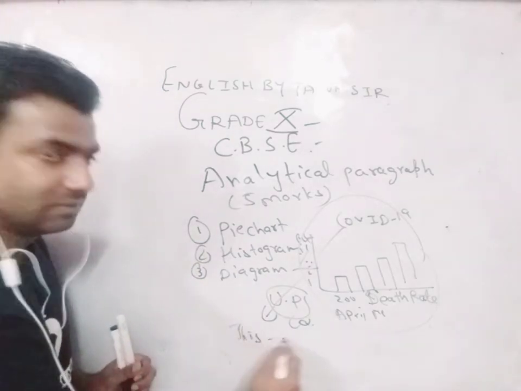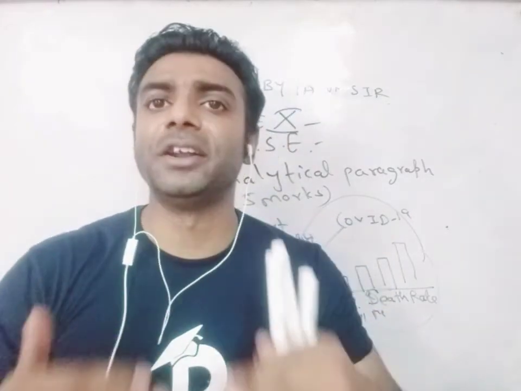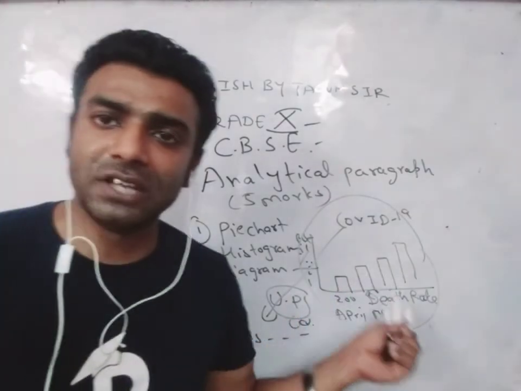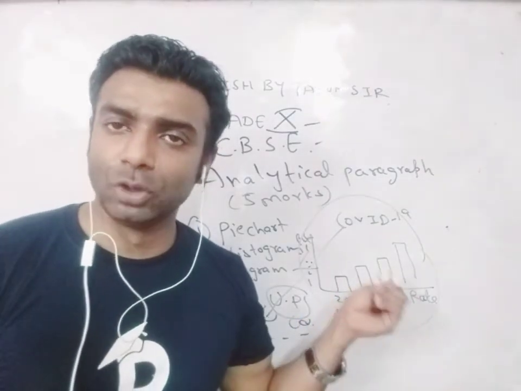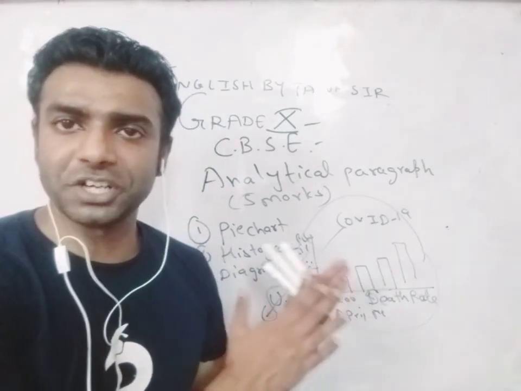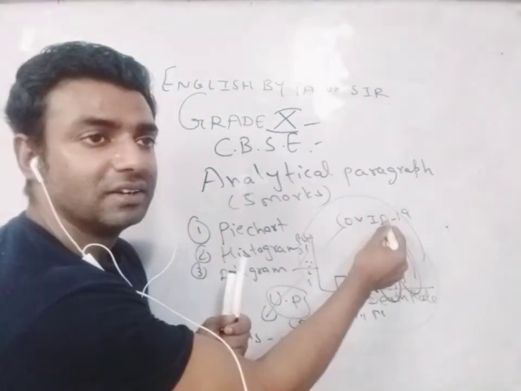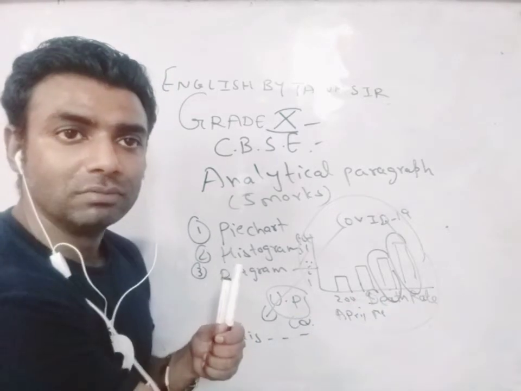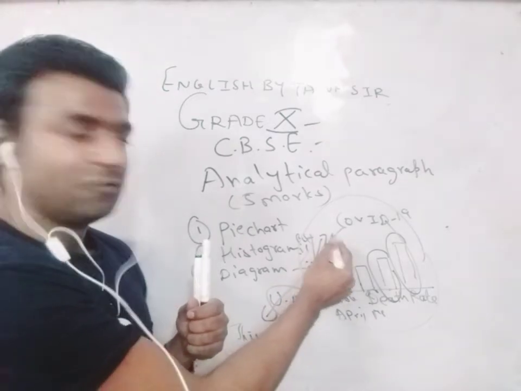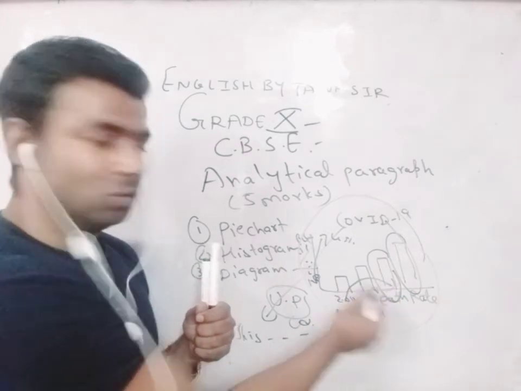This virus spreads via air, spreads via people. So you'll have to write a little bit of COVID-19, and then in between you can bring in this data, that one of the biggest states, Uttar Pradesh, of the country India, in the beginning the situation was under control, and then we can see from this diagram or from this peak, and the data would be mentioned. You'll have to only note it down, that we have seen a rise from 5% cases to 43% rise, and the deaths have gone from 200 to 3000.